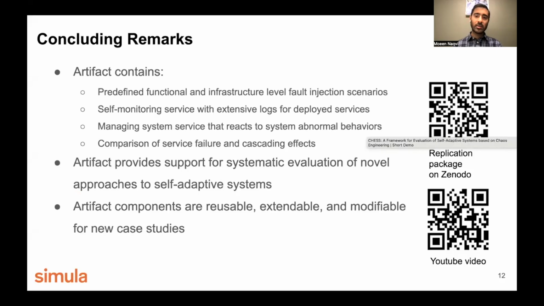To conclude, this artifact that I presented contains predefined functional and infrastructure level fault injection scenarios. We have a system self-monitoring service, which provides us with extensive logs. Similarly, we have the system managing service that reacts to abnormal behaviors and attempts to recover the system from these failures. And this artifact also presents a comparison of different types of system failures, and the cascading effects these demo applications may run into.